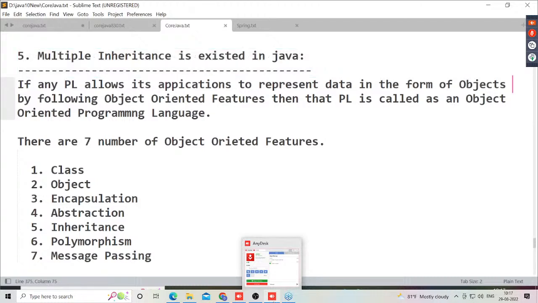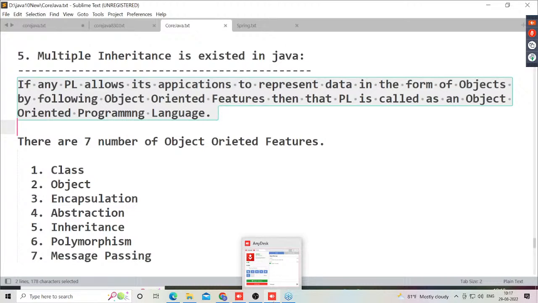Right, sir. First of all, what is an object-oriented programming language? What exactly is the meaning of it? If any programming language allows its applications to represent data in the form of objects by following object-oriented principles or features, then that programming language is an object-oriented programming language.